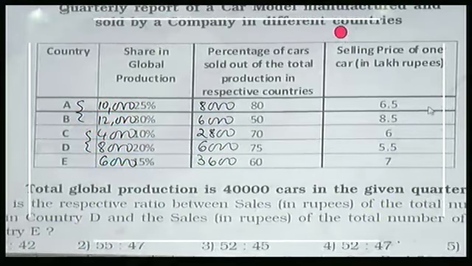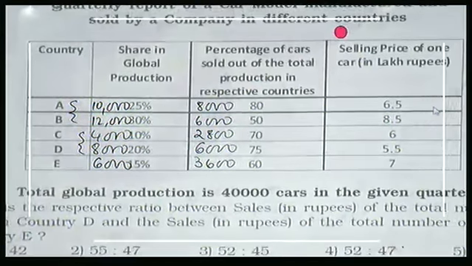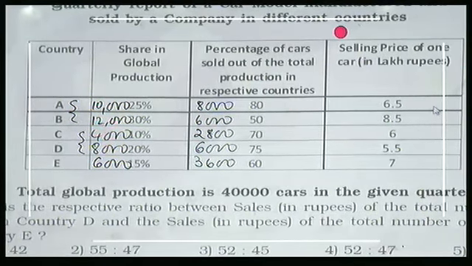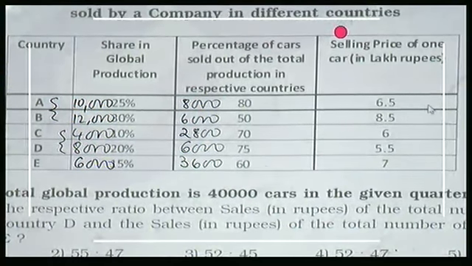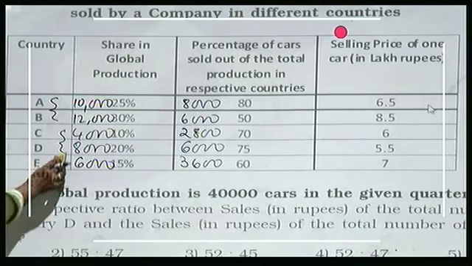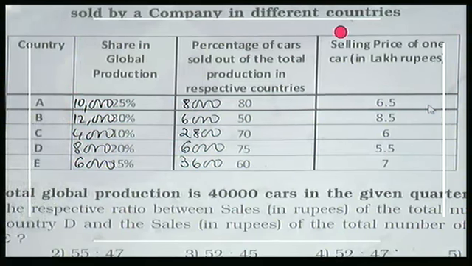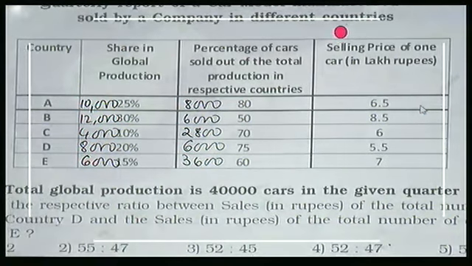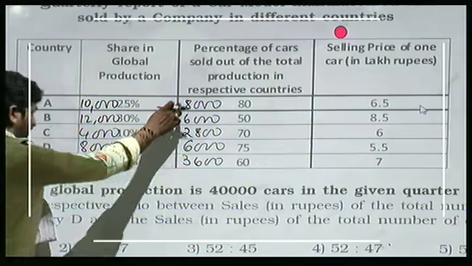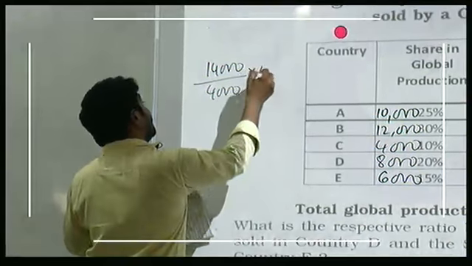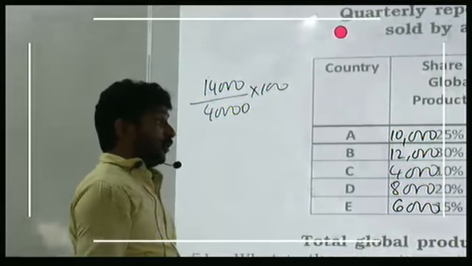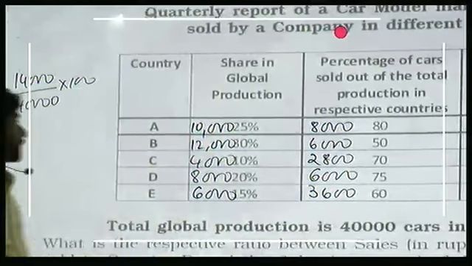The total number of cars sold in countries A and B together form what percent of the total number of cars manufactured in all the countries together in that particular quarter? Total number of cars sold in A and B together, how much is this? 14,000. 14,000 cars forms what percent of total production, which is 40,000.